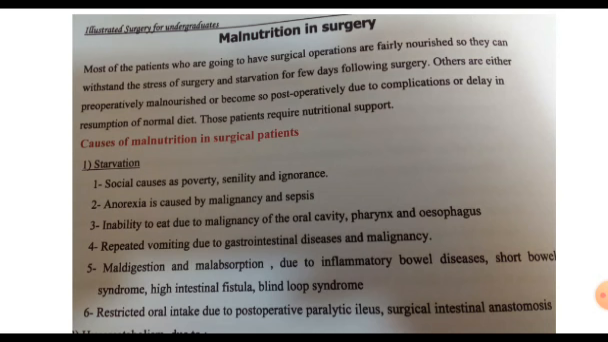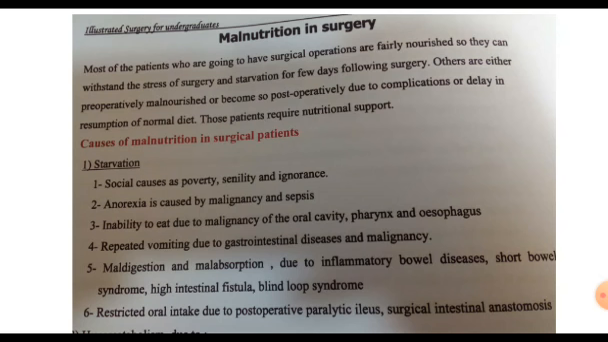What are the causes of malnutrition in surgical patients? The first cause is starvation. Starvation occurs in surgical patients maybe due to poverty, senility, or ignorance. Anorexia is common in malignant patients, because malignancy affects the appetite of the patient. In severe sepsis, sepsis also affects the appetite of the patient and leads to anorexia.